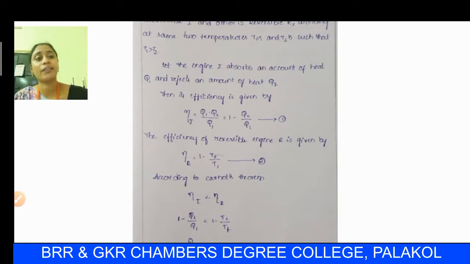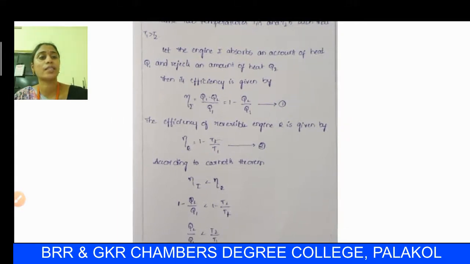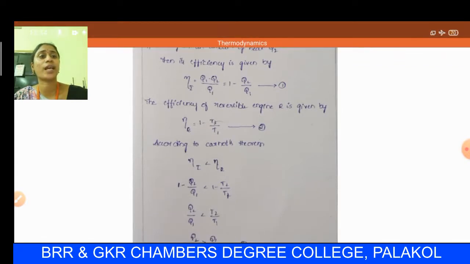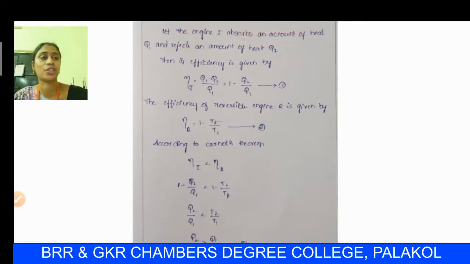Then its efficiency is, we know, the Carnot engine efficiency. So we can conclude that the efficiency of engine I, eta I, is Q1 minus Q2 by Q1, which is equal to 1 minus Q2 by Q1. This is termed as equation 1.